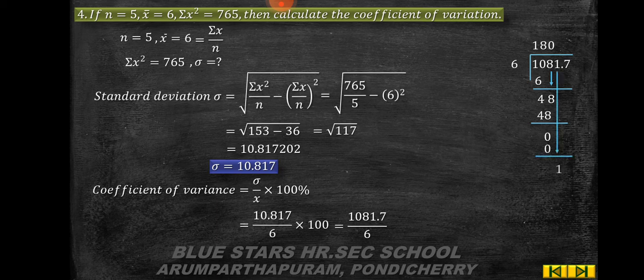Step down the next digit 1, put the decimal and step down 7. So 2 times 12, the remainder is 5. Add 1 0, 8 times 48, the remainder is 2. So it goes on. So CV is equal to 180.28%.